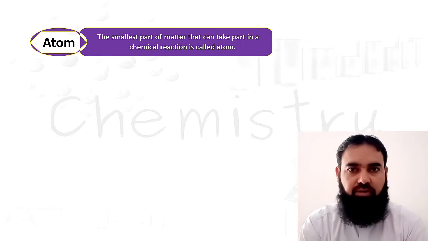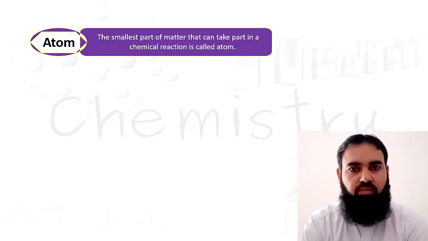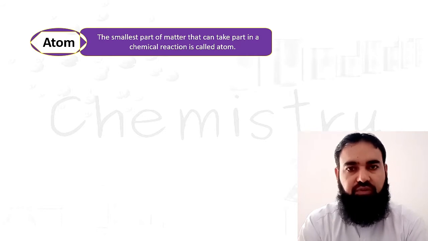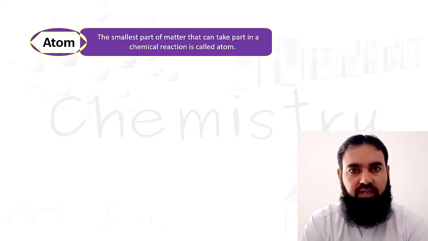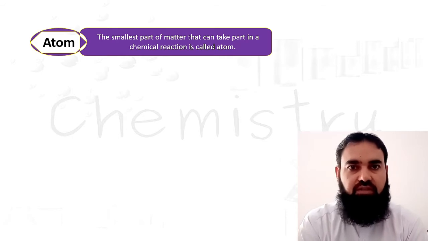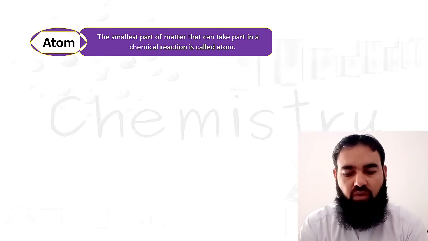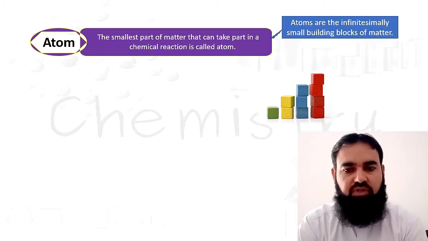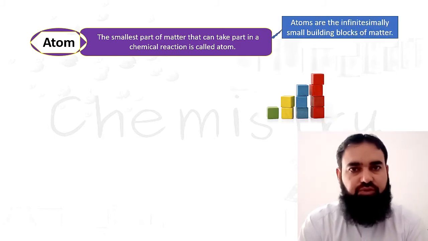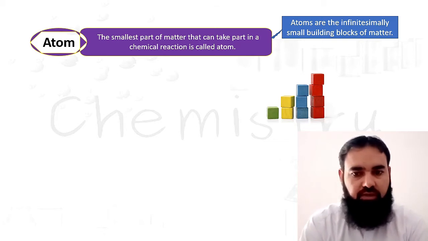What is an atom? An atom is the smallest particle of matter that can take part in a chemical reaction. The smallest particle of matter that can take part in a chemical reaction is called an atom. Now, atoms are infinitesimally small building blocks of matter.